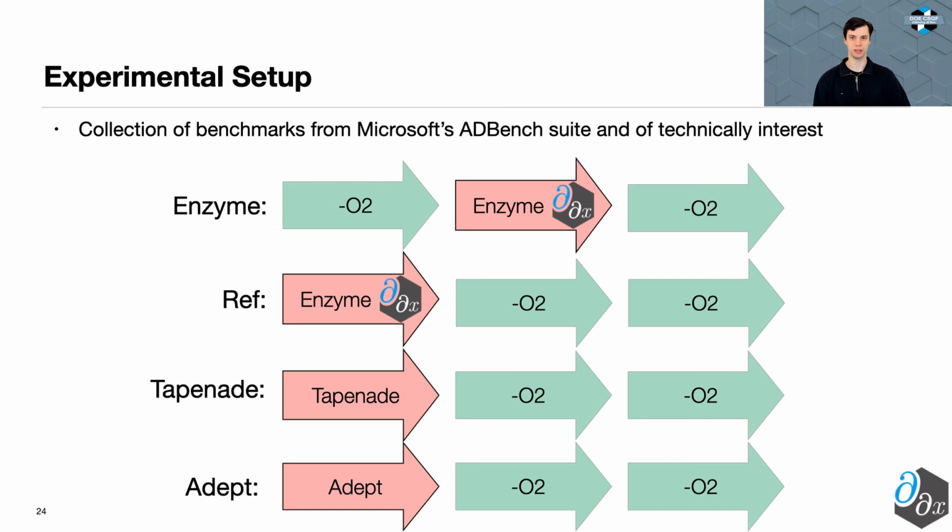We benchmark Enzyme on an extended version of Microsoft's machine learning-focused AD Bench suite, adding in 3 technically interesting programs. The Enzyme pipeline first runs a round of optimization, then Enzyme AD, and a final round of optimization. The reference or ref pipeline first runs Enzyme AD, then 2 rounds of optimization. This emulates existing systems where AD must be run prior to optimization. This allows us to run an ablation analysis where we compare the impact of optimizations on AD without any conflating factors. Finally, we compare the fastest 2 tools benched by AD Bench, Topinot and Adept, followed by 2 rounds of optimization.